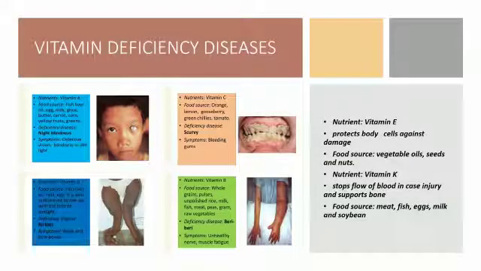Vitamin deficiency diseases. Vitamin deficiency also leads to several diseases. Vitamin A deficiency leads to night blindness. Vitamin B deficiency leads to beriberi. Vitamin C deficiency leads to scurvy. And vitamin D, or sunshine vitamin as it is called, may lead to rickets. See the pictures in the slide. Having vitamin-rich foods will help solve these health problems.